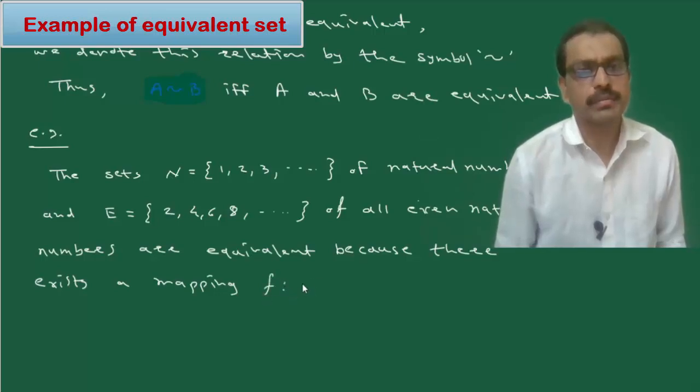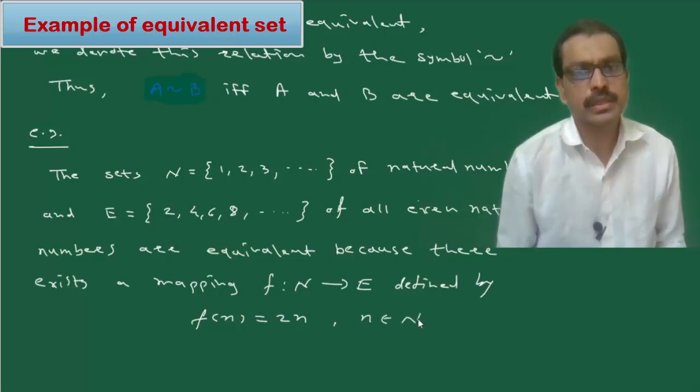Let f be a map from N to E, that is, from the set of natural numbers to the set of all even natural numbers, and this map is defined by f(n) = 2n for n belongs to N.